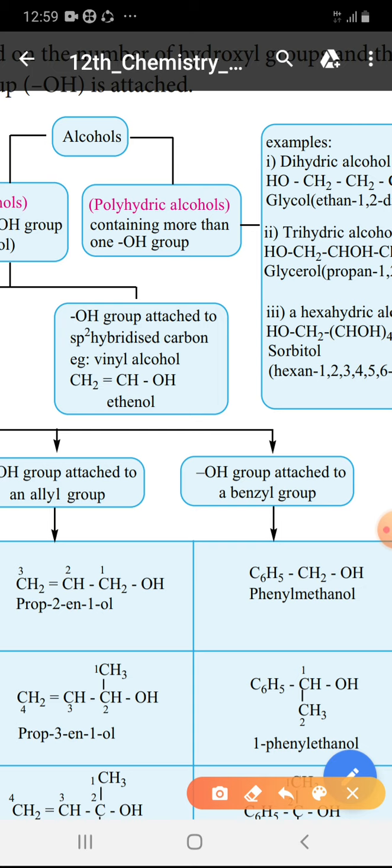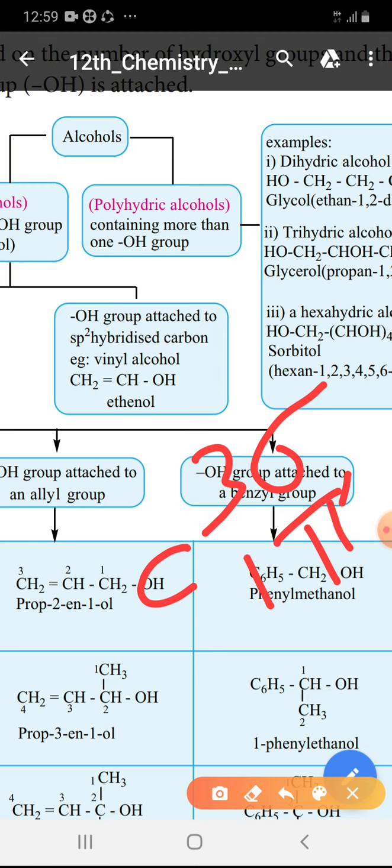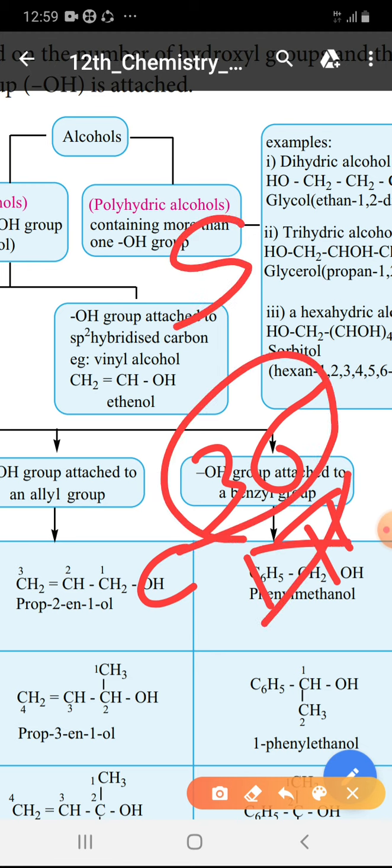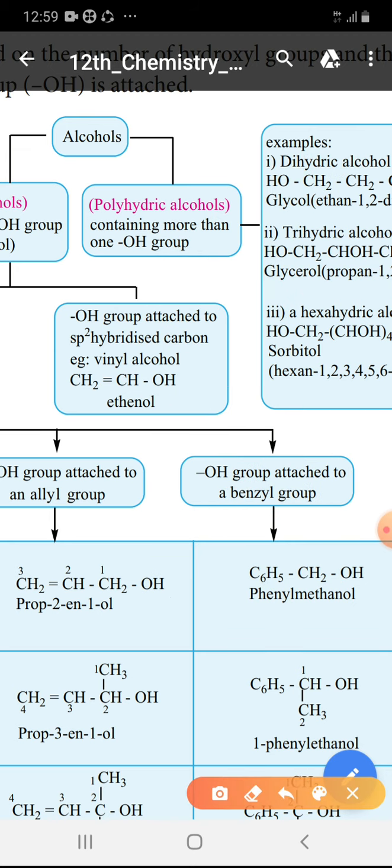Next, what is meant by OH group attached to an sp2 carbon atom? An sp2 carbon atom means a carbon containing only 3 sigma bonds. Of course the carbon needs to attain the valency of 8, so it must contain 4; the fourth electron is involved in the pi bond. The pi bond is not considered, only 3 sigma bonds. So s is 1 and p2, so that is called an sp2 hybridized carbon atom. This is called a vinyl. Vinyl means CH2 double bond CH.